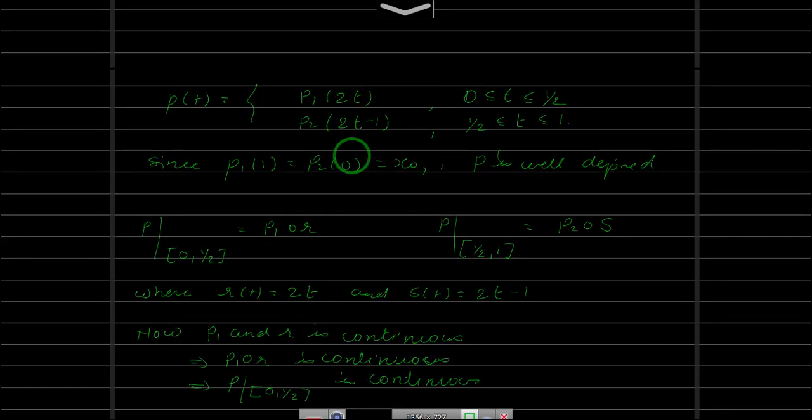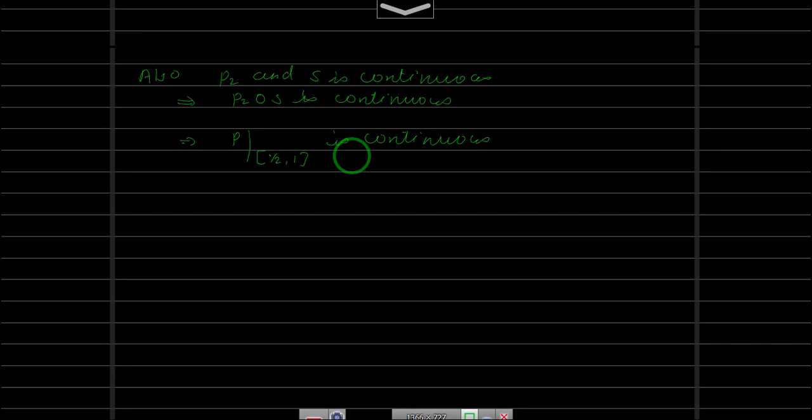Right? Now if you take this closed interval [0, half] and [half, 1], both are closed intervals, closed sets in [0,1], the whole space, and their union will be equal to [0,1]. So by using the pasting lemma, we already proved the pasting lemma, you can go through the playlist, p is continuous.